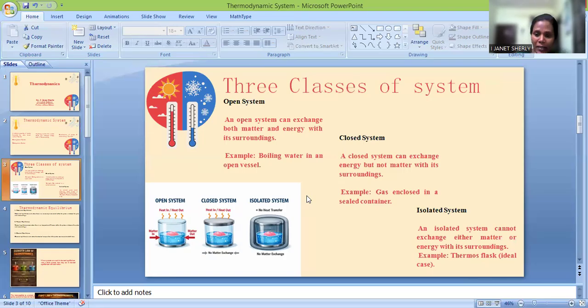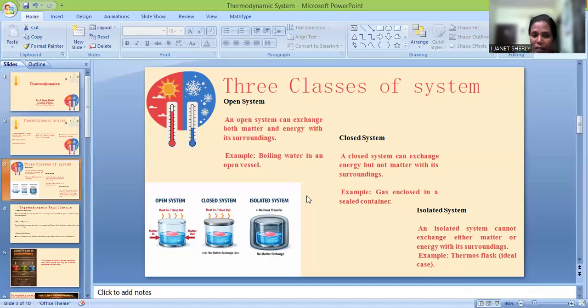If the system cannot exchange either matter or energy with the surroundings, I'm going to call that an isolated system. So the first one can exchange both energy and matter: an open system. The second can exchange energy alone but not matter: a closed system. The third cannot exchange either matter or energy: an isolated system.